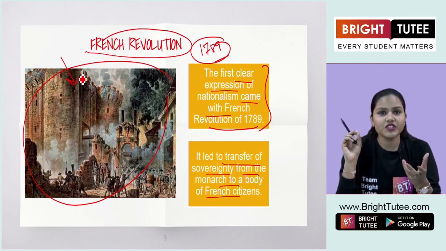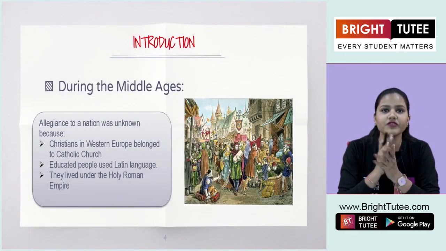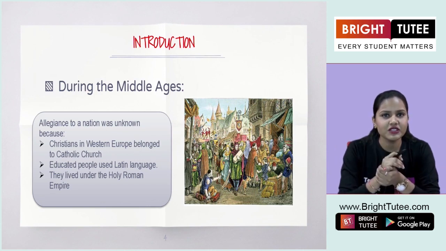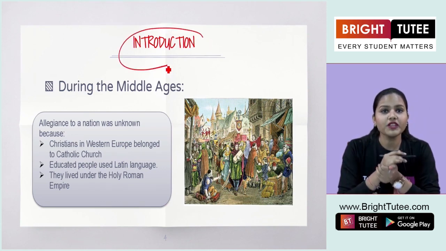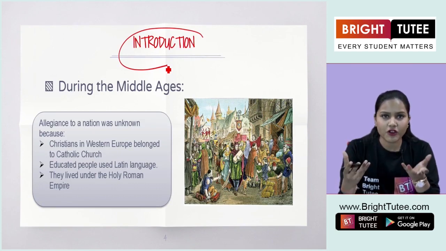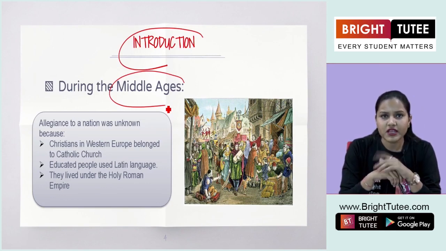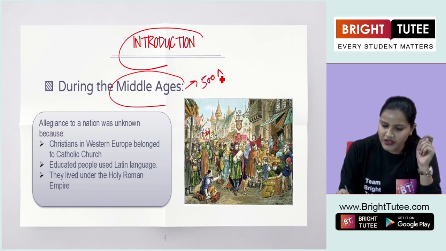Now, talking about the French Revolution and relating it to our first chapter here, that is rise of nationalism, it is really important for us to understand what was the political or social condition in France or all over Europe, right? So here in our first part, that is introduction, we are going to understand the situation in Europe during the Middle Ages. Now while I am talking about the Middle Ages, you must know the timeline here. Somewhere between 500 AD to 1500 AD.